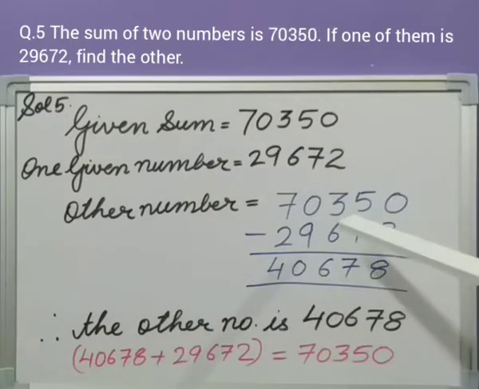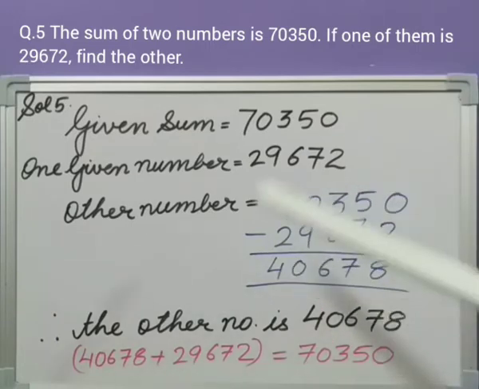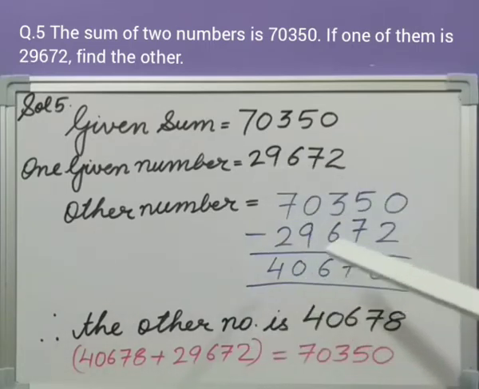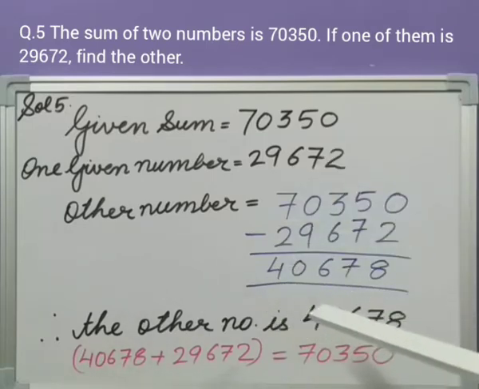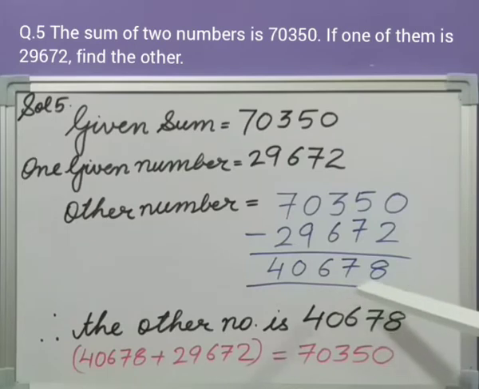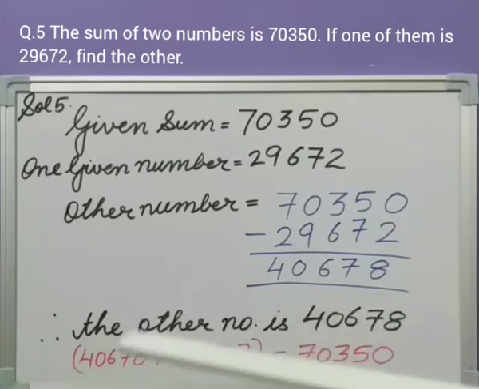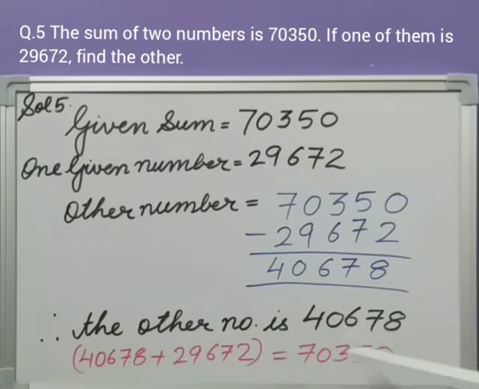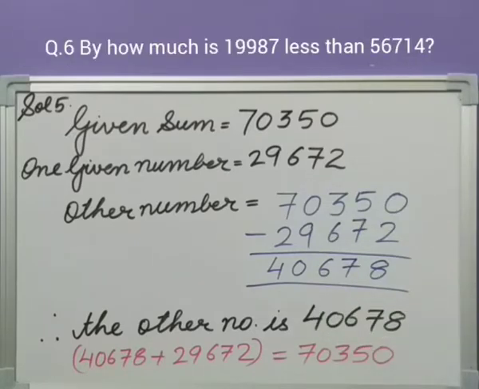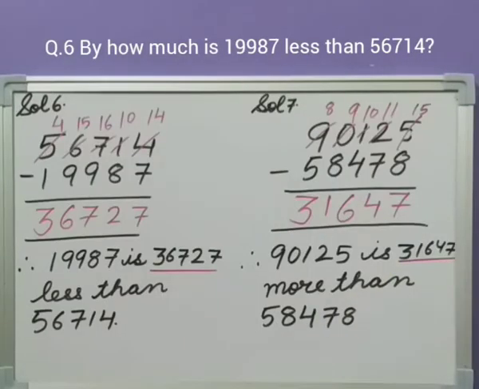So, 70,350 minus the given number, that is 29,672. After subtracting, we got the answer 40,678. Therefore, the other number is 40,678. We can check our answer that two numbers are added and the sum is 70,350.